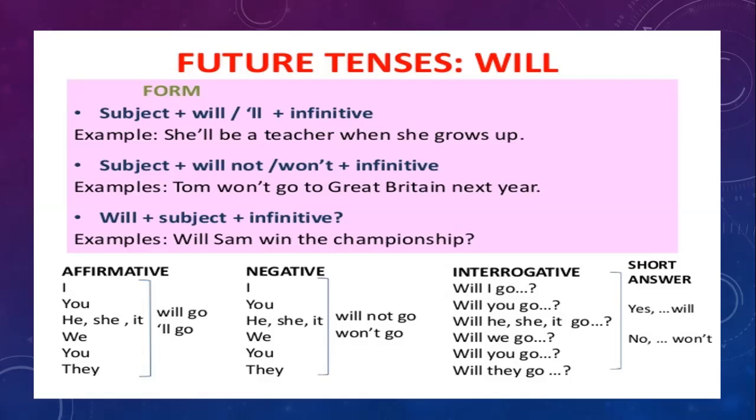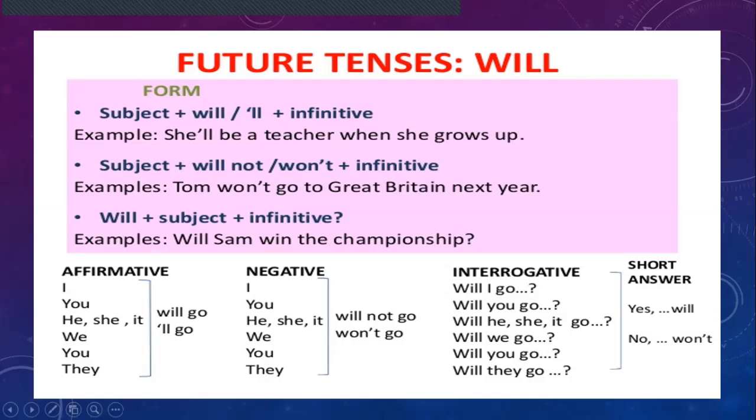So here it says subject plus will. Also note that sometimes we use the contracted form of will. In the example here it says, she'll be a teacher when she grows up. It means that she will be a teacher when she grows up. In the affirmative form, we use will, and in the negative form, we use won't. In the example, it says, Tom won't go to Great Britain next year.